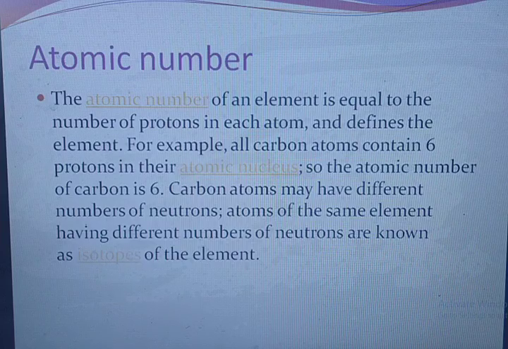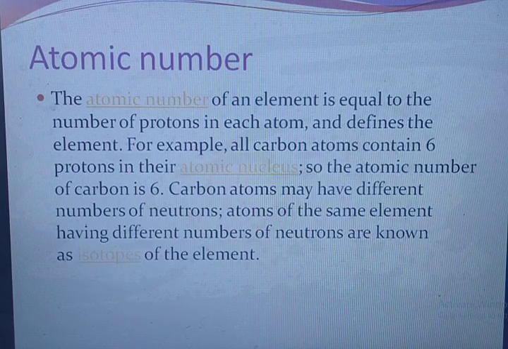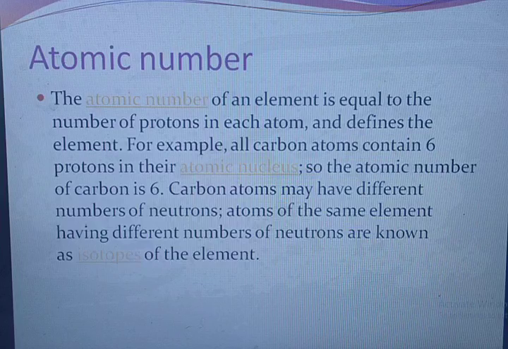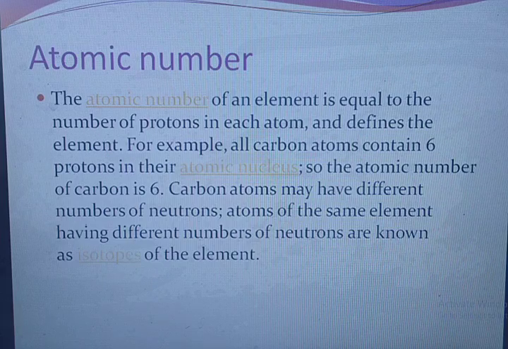Atomic number. The atomic number of an element is equal to the number of protons in each atom and defines the element. For example, all carbon atoms contain 6 protons in their atomic nucleus, so the atomic number of carbon is 6. Carbon atoms may have different numbers of neutrons. Atoms of the same element having different numbers of neutrons are known as isotopes of the element.